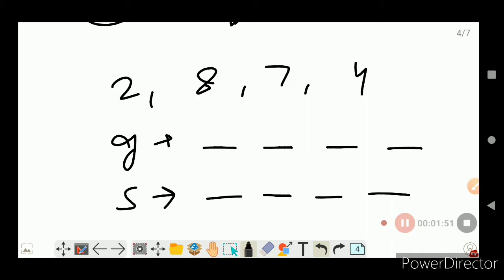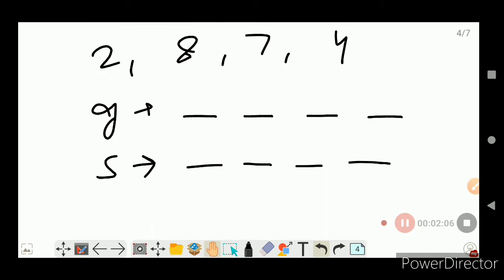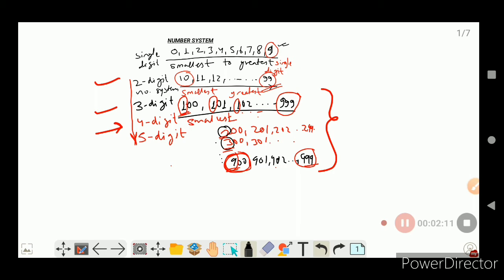we know that it has to have the greatest digit on the leftmost side, like what we have seen in the last video, that the number system works such that it starts from the least number, that is 1, from the leftmost side, and then from 1, then 2, then 3, and it goes on till it becomes 9.